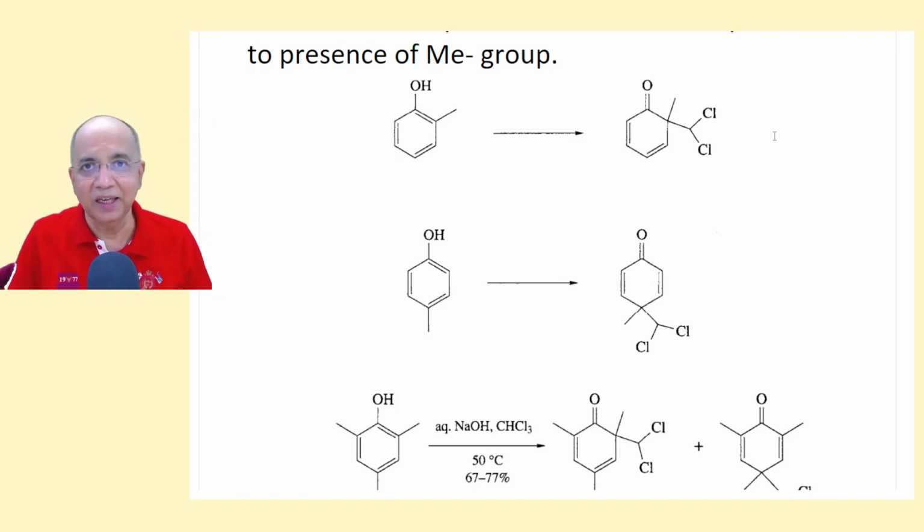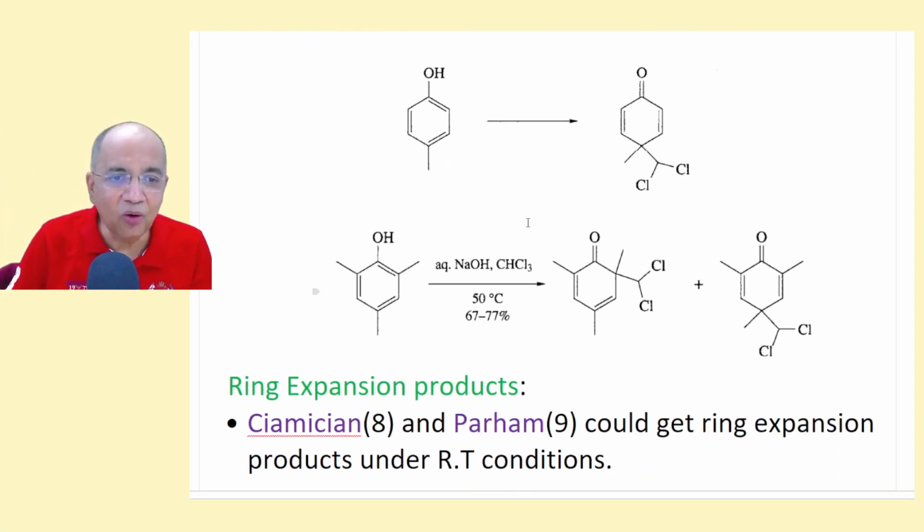It is a nucleophile-electrophile addition followed by elimination of proton. Even with 3 methyl groups, 2,4,6-trimethylphenol gives a mixture of ortho and para cyclohexadienone compounds, formed in large yield.